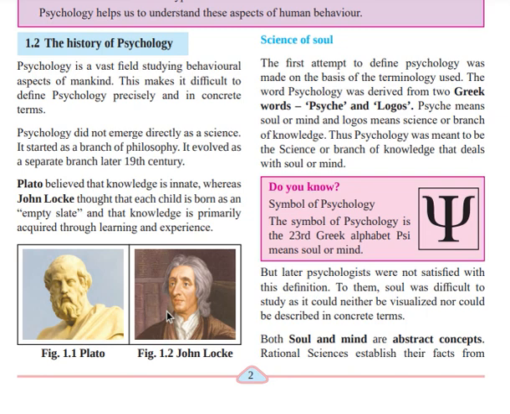So in the earlier time, it was believed that psychology is a subject of studying the soul and the mind. Soul means your inside.